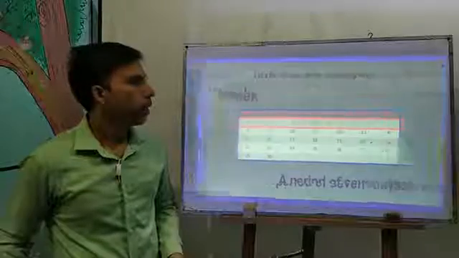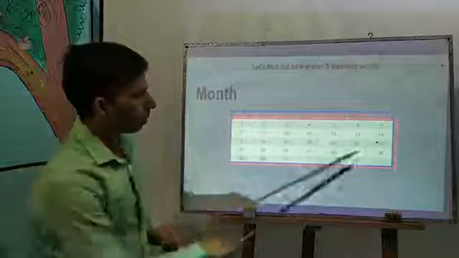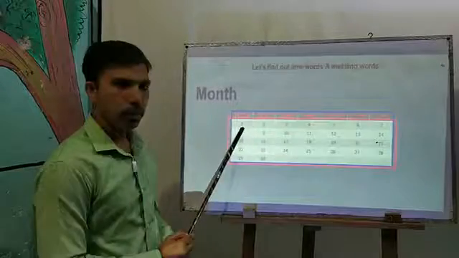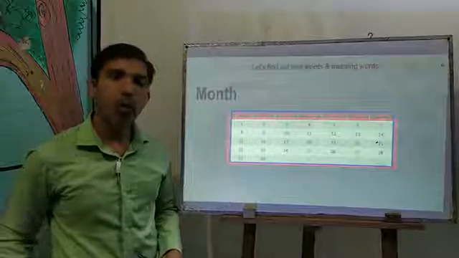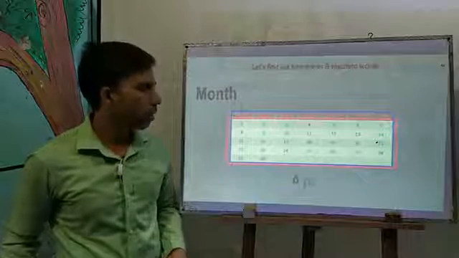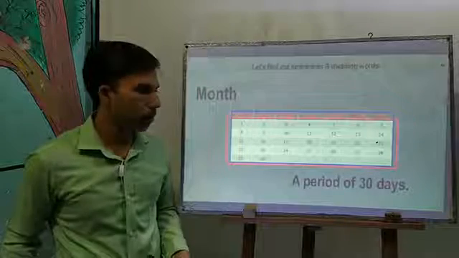Okay. Next slide. Look at the screen. Month. Look, month. There are 30 days in a month. Month. Okay, a period of 30 days. Meaning what? A period of 30 days.